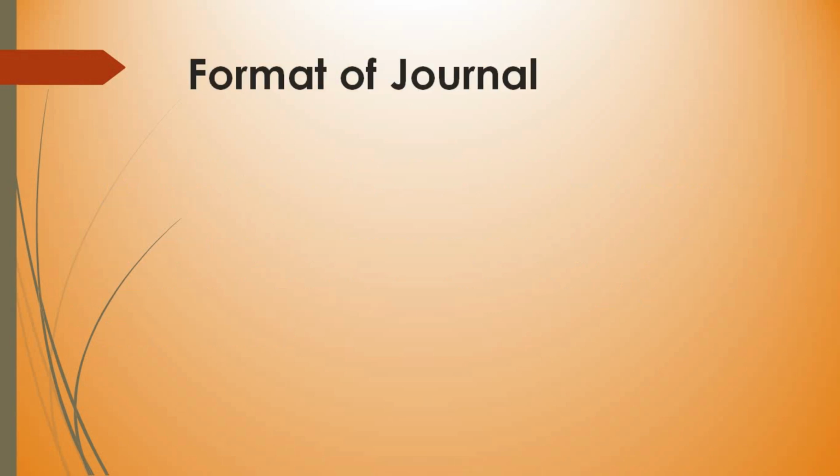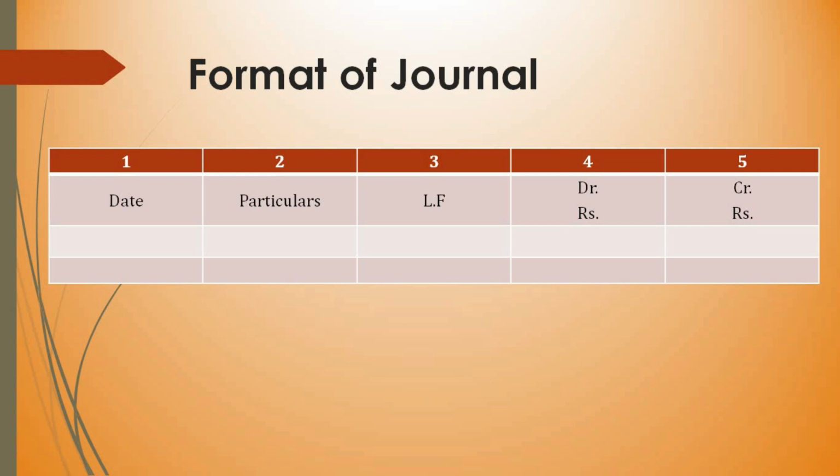Next, coming to the format of journal. Whenever you make any transaction, that will first be entered into this book called journal, and it has its own format. So totally it has 5 columns. First column is the date column. Second, particulars. Third, LF, which stands for ledger folio. Fourth, debit amount. And fifth, credit amount.